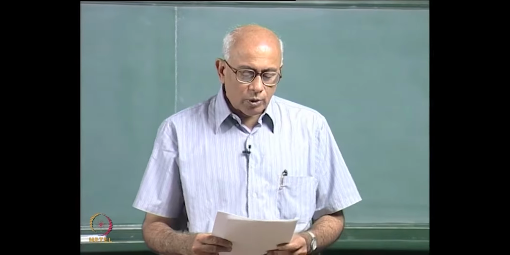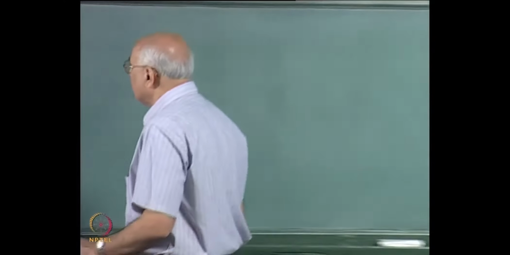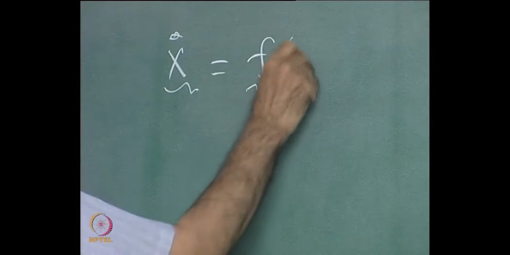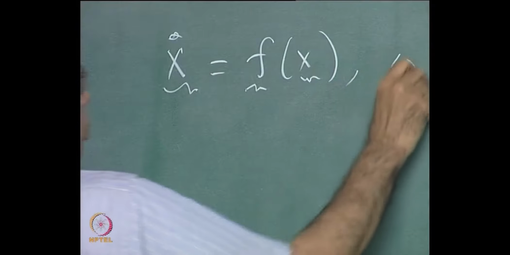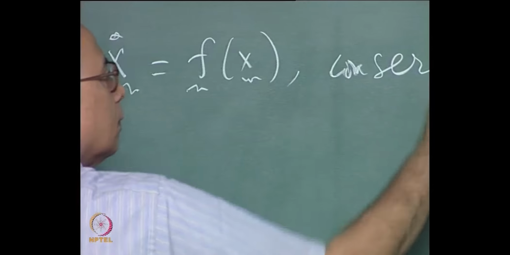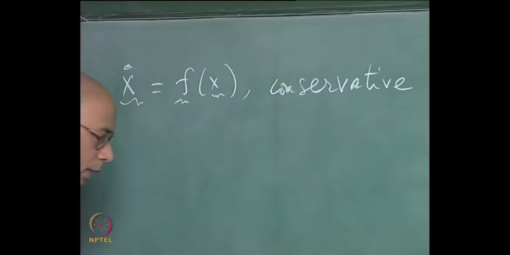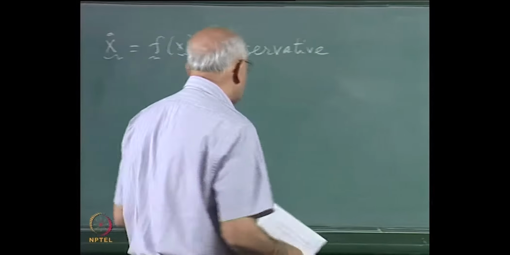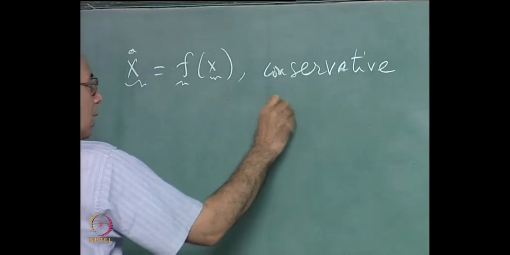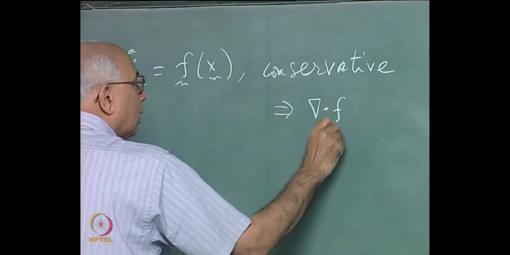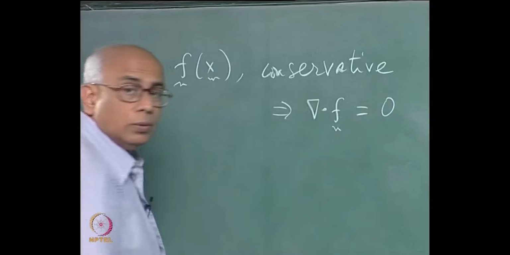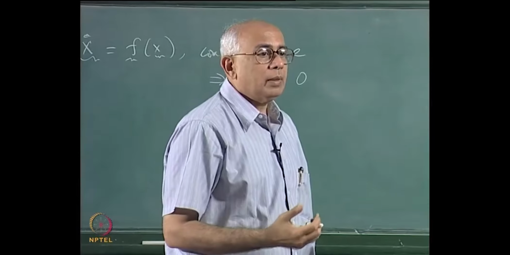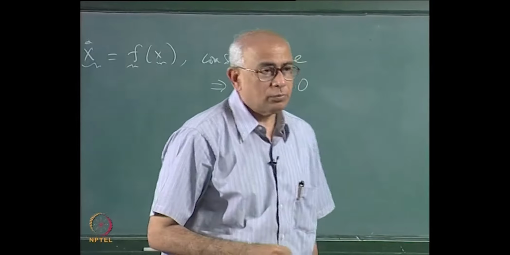given by an equation of motion of the form x dot is f of x, and we are told it's conservative, cannot have any attractors. And the answer is that it is true, because for a conservative system this implies that del dot f is equal to 0, and if that is so, then we know that the volume element in phase space is preserved under the flow.